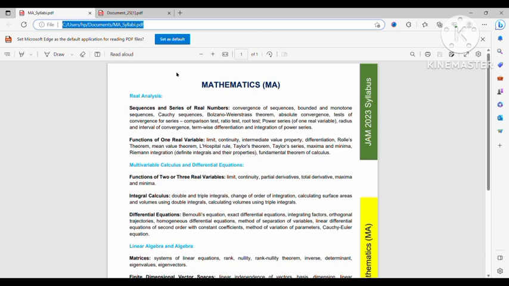Again, a question: is it possible to have a function which is bounded and whose set of discontinuities is uncountable, but it is Riemann integrable? Is it possible? So think about this type of question. This type of question is very important to know the concept very well. So these are the things which you should know very well.